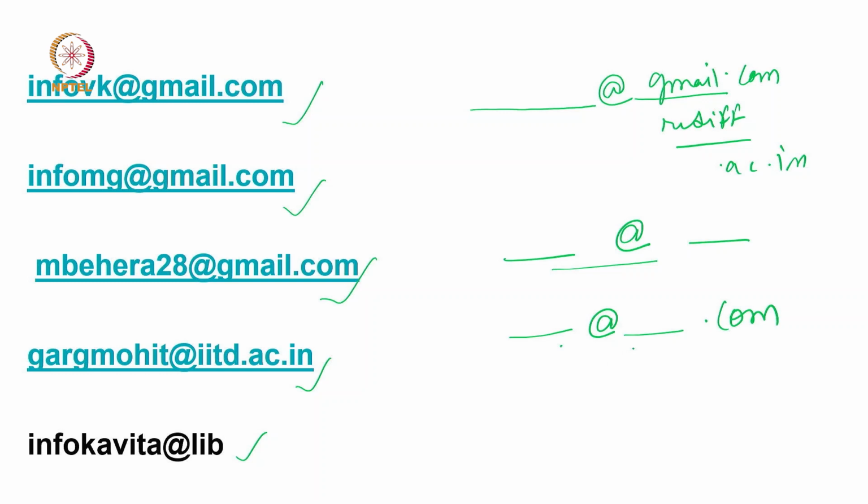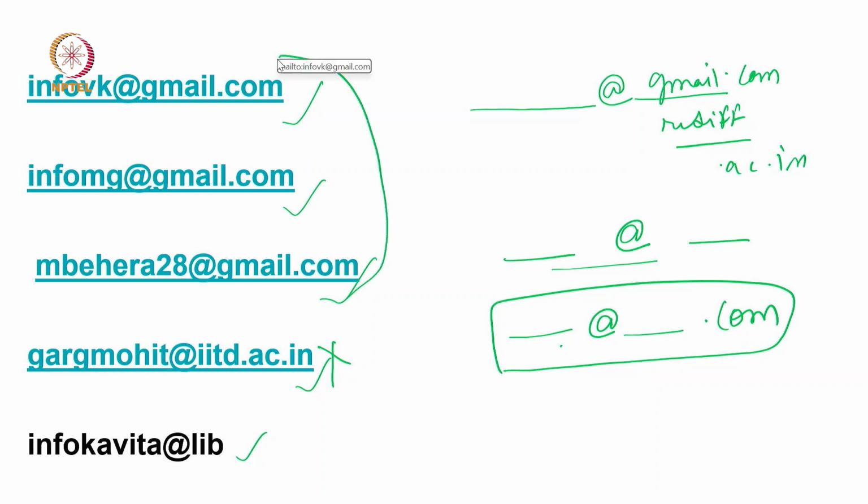But if we use this kind of pattern for email ID, it will exclude this email ID. It will take care only of these 3 emails, not this 4th email ID.